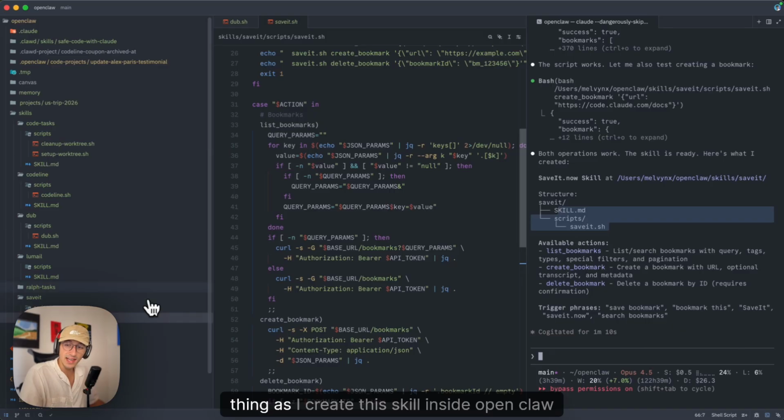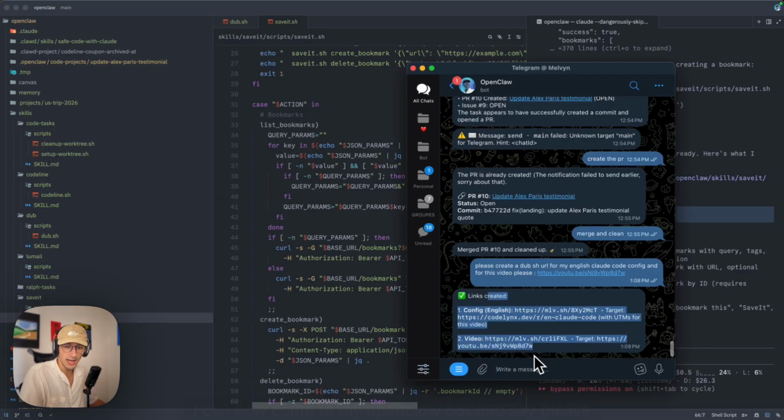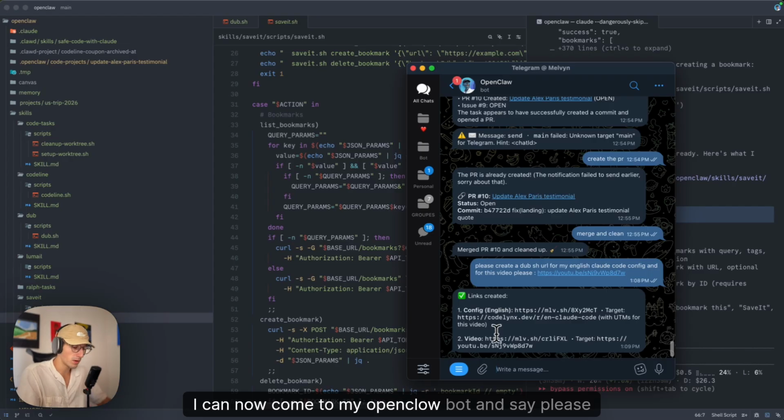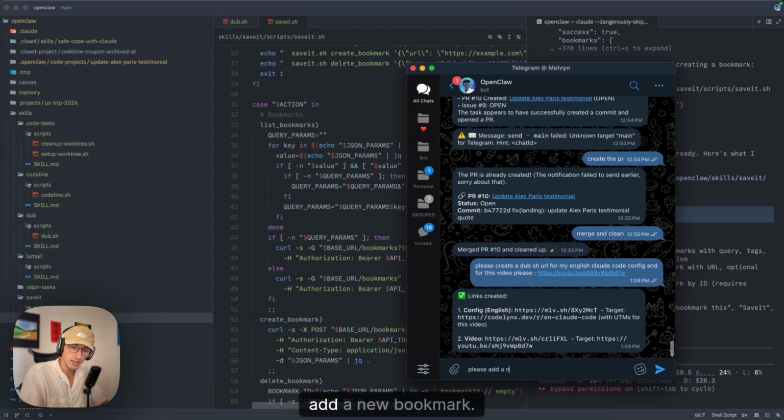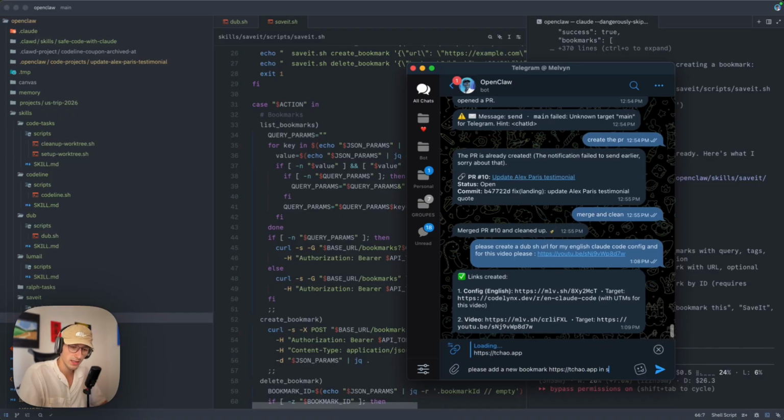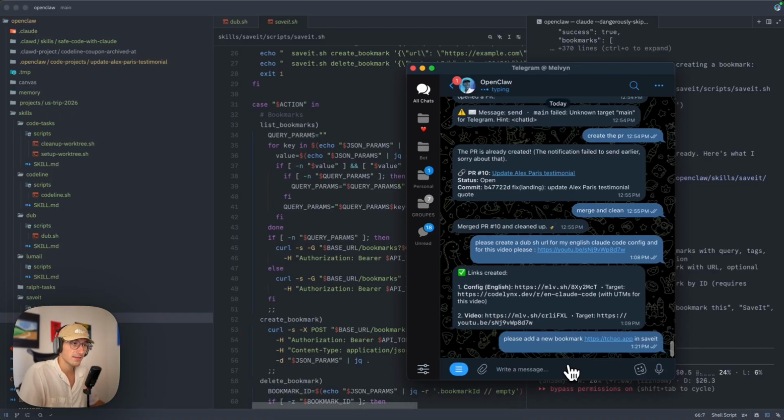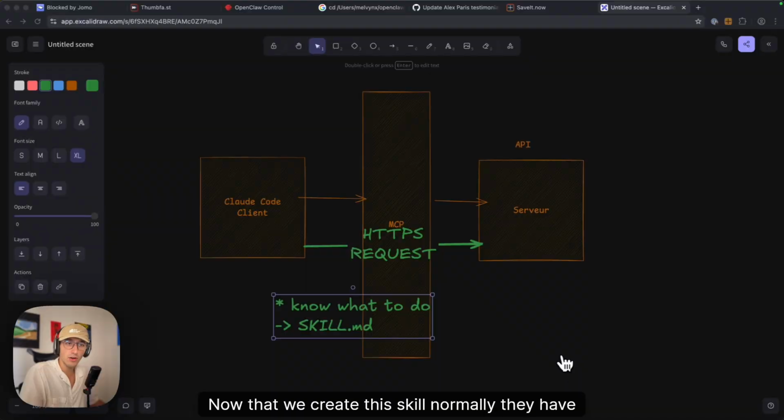As I created this skill inside the OpenClaw folder specifically, I can now come to my OpenClaw bot and say, please add a new bookmark. Please add a new bookmark, ciao.app in saveit. When you do this, now that we created this skill, normally they have hot reload.